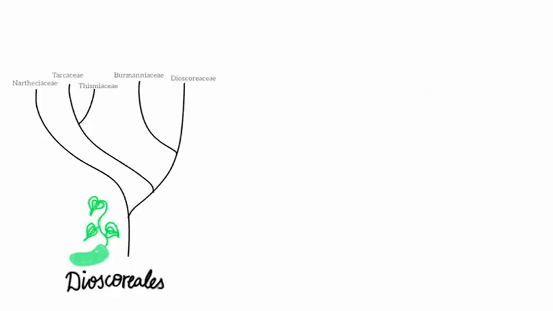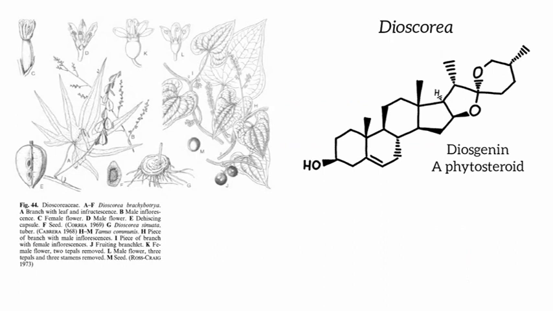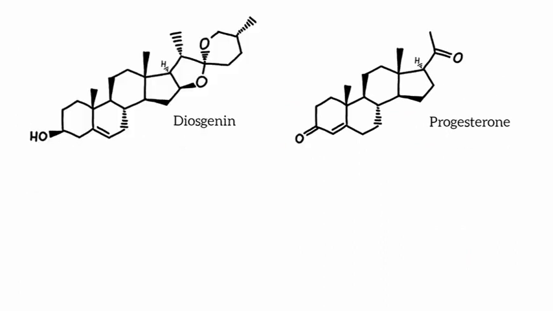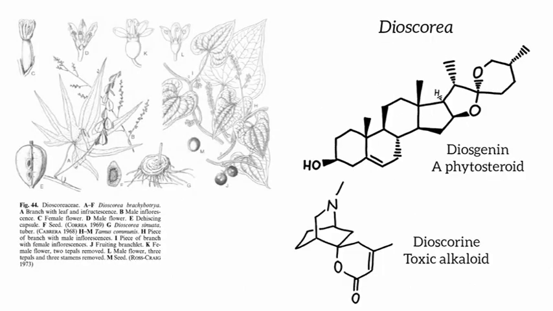The Dioscoreaceae are the family that contain yams. The yams, genus Dioscorea, synthesize phytosteroids, among them diosgenin and its derivatives. Due to diosgenin's structural similarity to human hormones, diosgenin is used as a cheap precursor for the lab syntheses of these hormones. Dioscorin, a toxic alkaloid, is also found in some yams. It is an antagonist of the nicotinic acetylcholine receptor and has been used as an arrow poison in Southeast Asia.